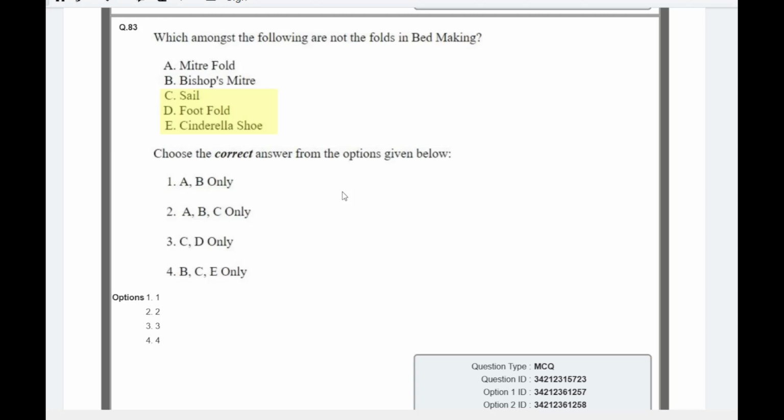Which amongst the following are not faults in bed making? You can answer this question easily by eliminating options. This sale, I have never heard about sale as a type of bed making.